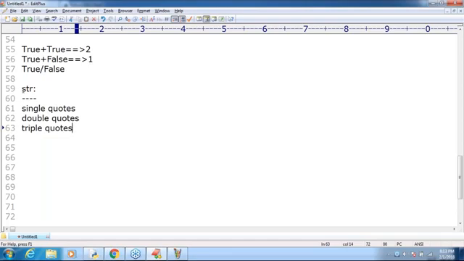The biggest specialty of Python is triple quotes. In other languages, single quote means char and double quotes means string, and there is no such option as triple quotes. But make sure that in Python the char data type is not there. Even char values have to be represented using str only.